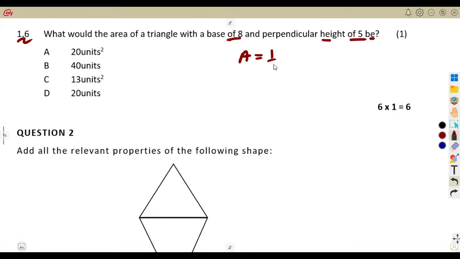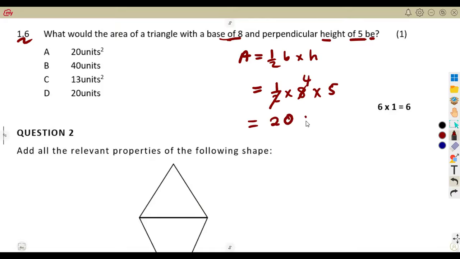It's half of the base times what? The perpendicular height. We are given the base in this case. What is the base? The base of 8. The perpendicular height, which is what? Which is 5. So that is going to give us the area. Half of 8, which is 4. 4 times 5, which is 20.